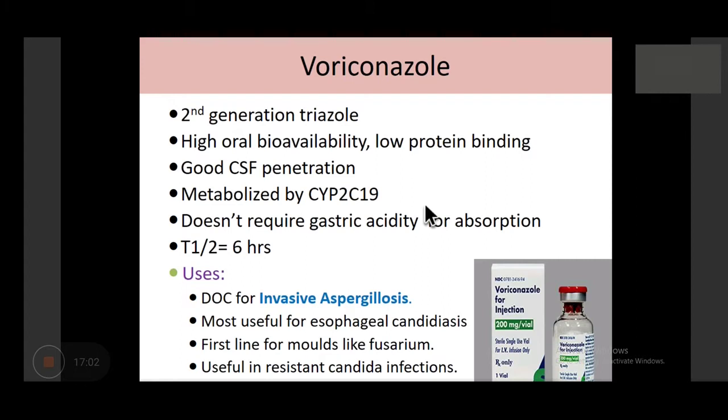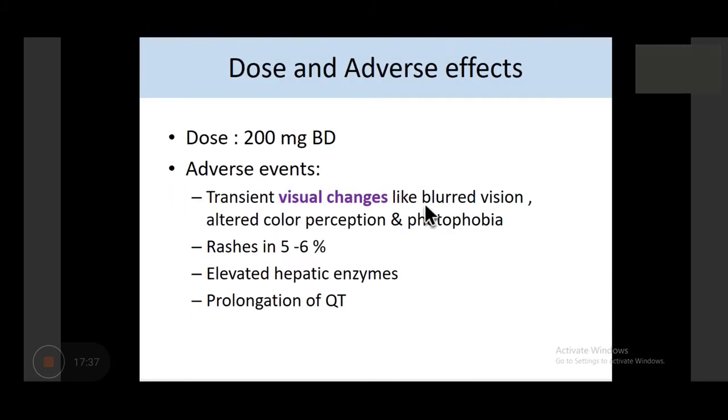Drug of choice for invasive aspergillosis. You can see aspergillosis is not very easily treatable. Amphotericin B was the one drug because it is the broadest spectrum, useful in all fungal infections. Apart from that, for aspergillosis you have very few options like itraconazole and voriconazole, and for mucor also very few options like posaconazole. Most useful for esophageal candidiasis, first line for molds like fusarium, and useful in resistant candida infection. Voriconazole can be used in candida infections which are resistant to other drugs like fluconazole and ketoconazole.